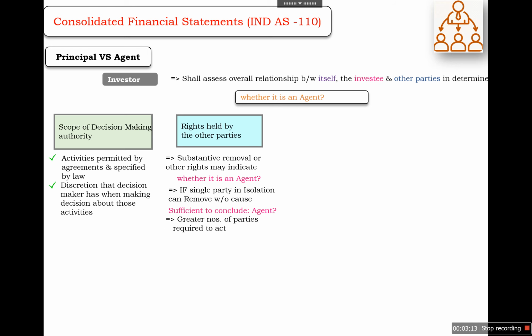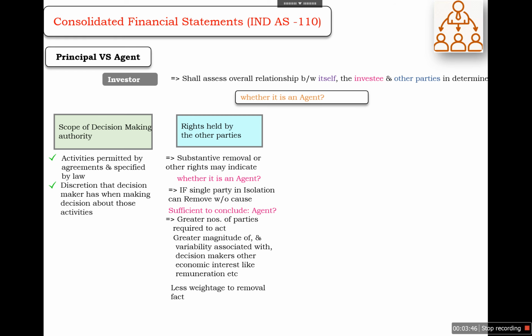However, if the number of parties required to work for the removal of the decision maker increases, it is an indication that it may not be an agent, and we need to check different factors like remuneration and other economic interests associated with that party to decide whether it is an agent or principal.